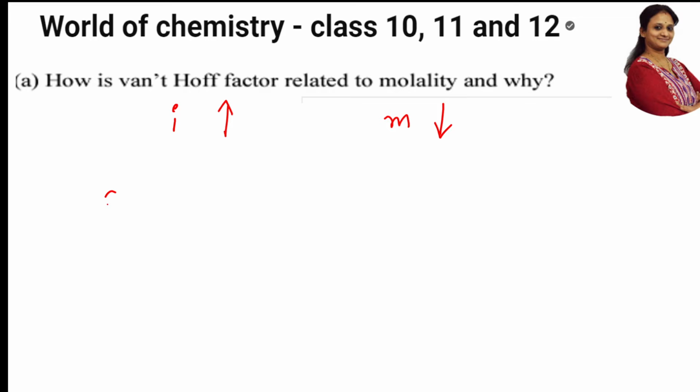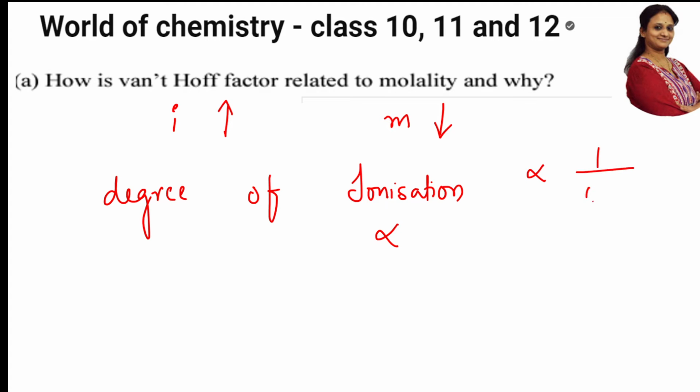Because remember the degree of ionization, what is the degree of ionization represented by? It is represented by alpha. This degree of ionization is inversely related to concentration. I can say this using the formula alpha is equal to root of Ka by C. Now you see alpha is inversely related to concentration. So as the Van 't Hoff's factor increases, the molality part decreases because both are inversely related.